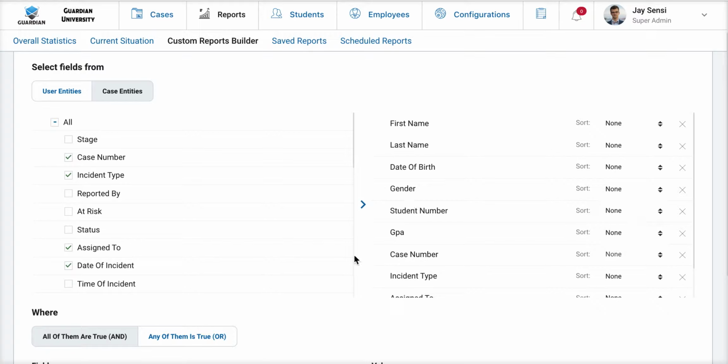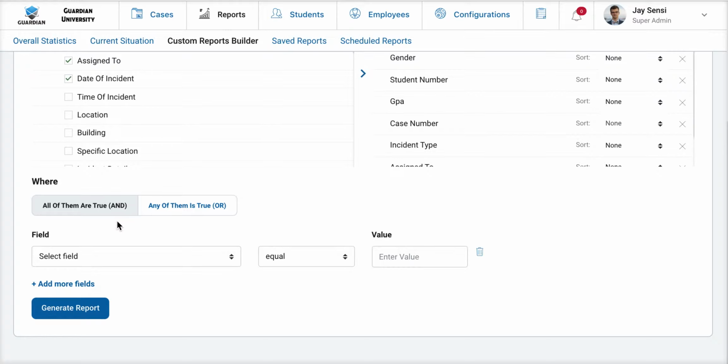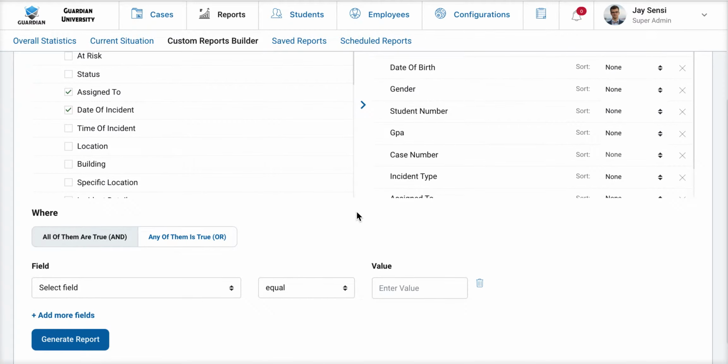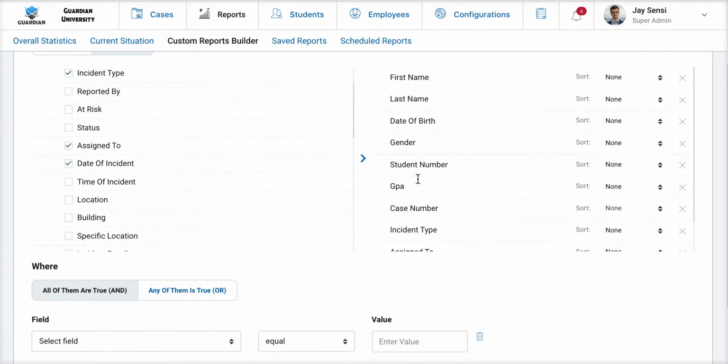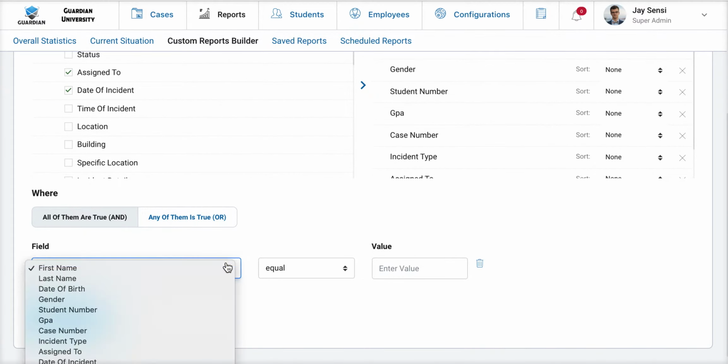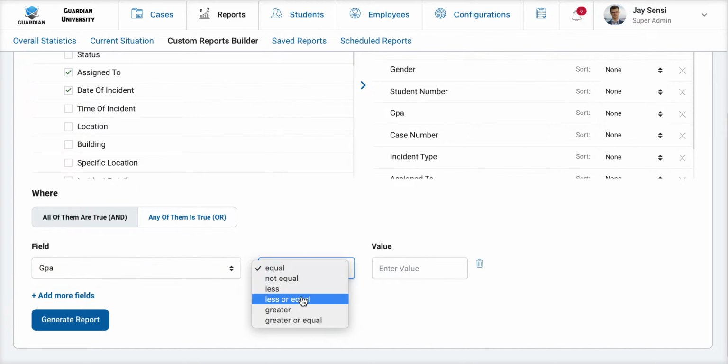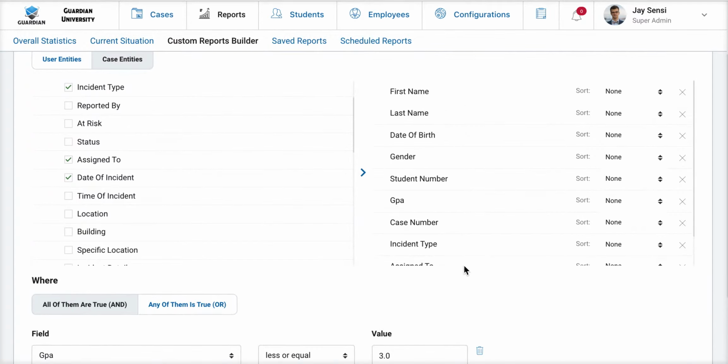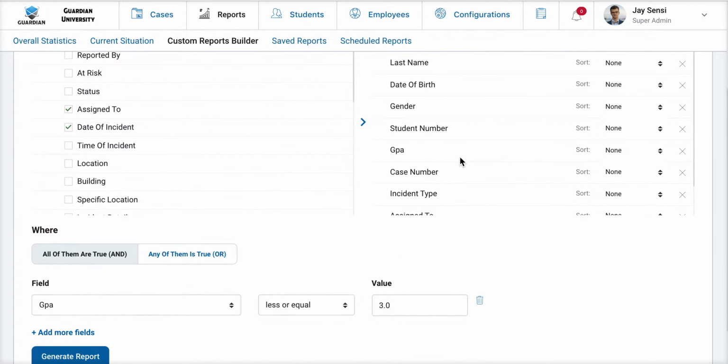Finally, we have the opportunity to add optional conditions to our particular report. For example, let's say that we only want to view this information for students that have a GPA less than 3. We can come here and say we only want to see information where GPA is less than or equal to 3.0 and add that as a condition to our report. Now this information will run, but it's only going to show us information and fields when we have a student involved with a GPA of less than 3.